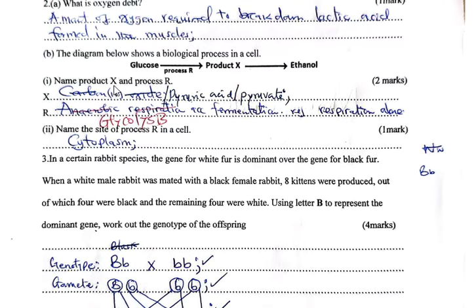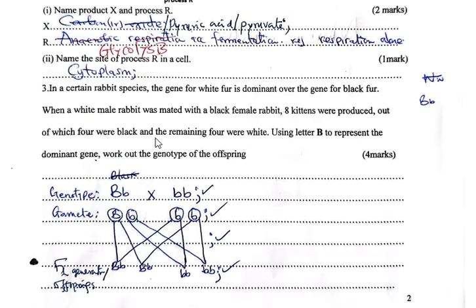Let's look at Roman 1, name product X and process R. Product X, that is pyruvic acid or pyruvate. Then process R, to get pyruvic acid, that is glycolysis. You break down glucose to pyruvic acid in a process called glycolysis, and it is independent of oxygen. Whether oxygen is present or not, it is independent. Name the site of process R in a cell, and that is the cytoplasm.